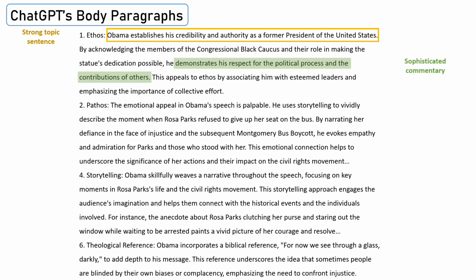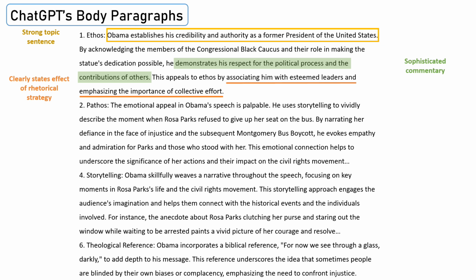That first part, "this appeals to ethos," is awkwardly worded, but overall, the sentence clearly states the effect of the rhetorical strategy, and the phrase "collective effort" is well chosen. However, I feel as though ChatGPT could have taken this analysis further. It could have articulated that civil rights leaders have proven to President Obama that long-lasting change is possible, igniting his own ambitions.